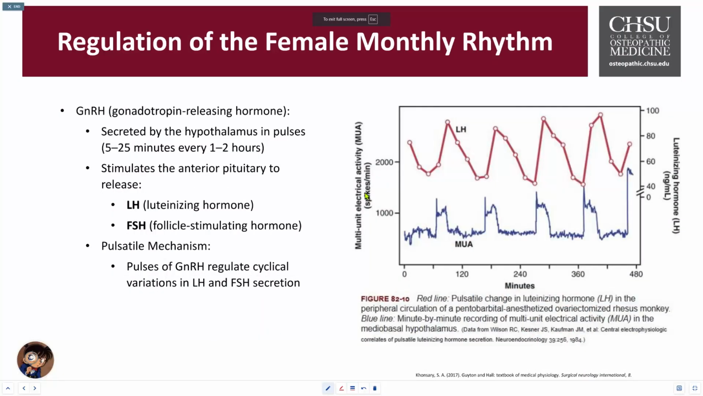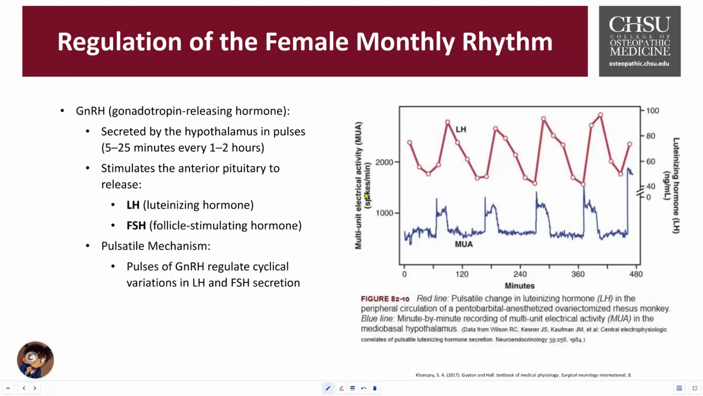The regulation of the female monthly rhythm. The gonadotropin releasing hormone, GnRH. The GnRH is a key hormone secreted by the hypothalamus that plays a central role in regulating the female reproductive cycle. It's secreted in a pulsatile secretion, with pulses lasting about 5 to 25 minutes every 1 to 2 hours, which is about 90 minutes.